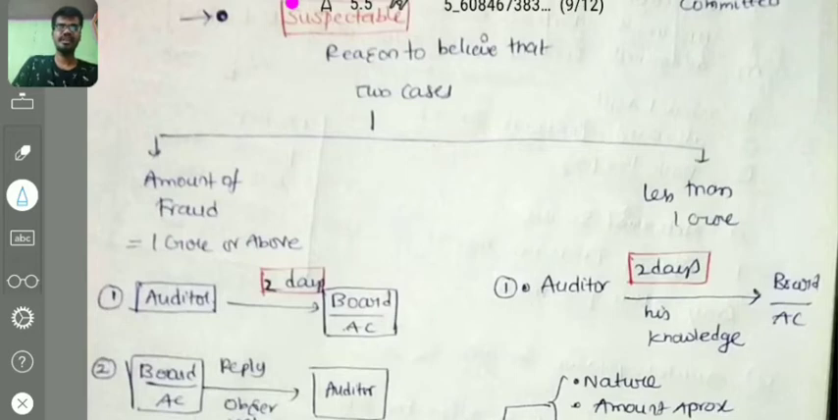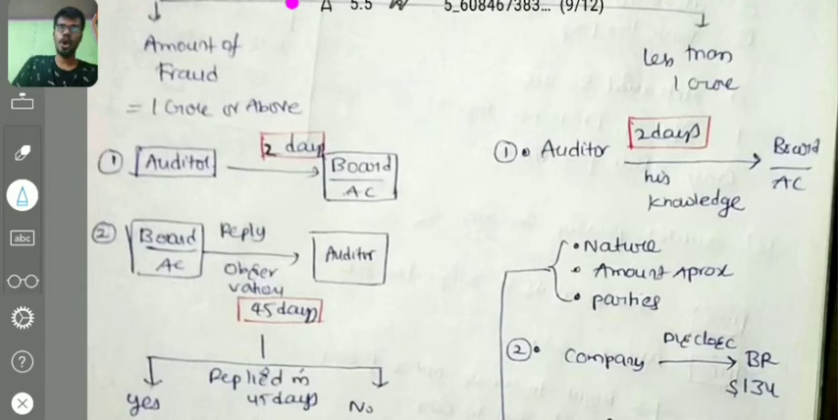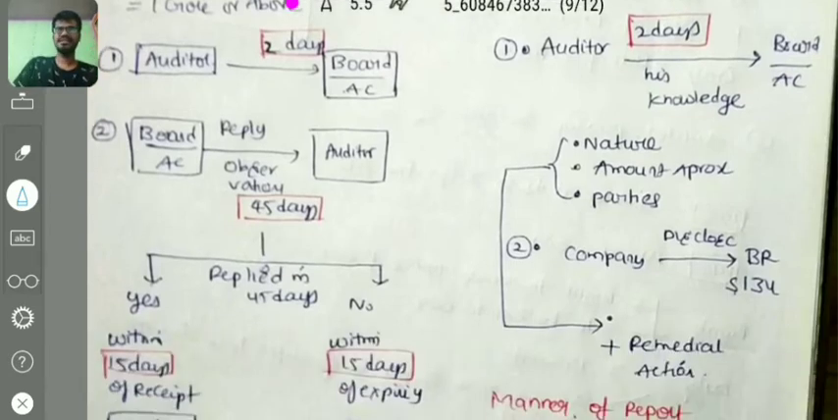Then the board or audit committee will reply to the auditor's report, giving its observations within 45 days. Within 2 days the auditor has to send a report to the board or audit committee. Then the board or audit committee will reply within 45 days to the auditor. There are two conditions in this case also. What if the board or audit committee has not replied, or what if it has replied?